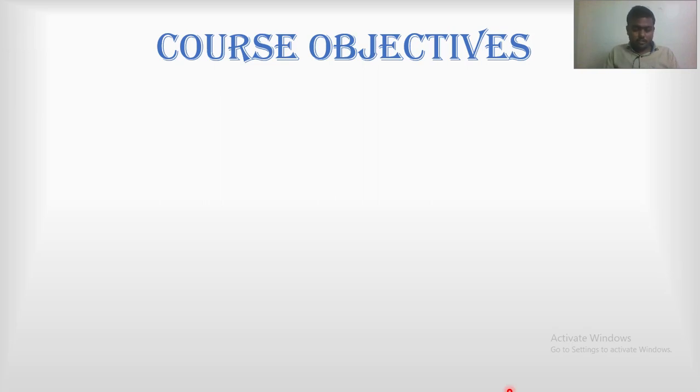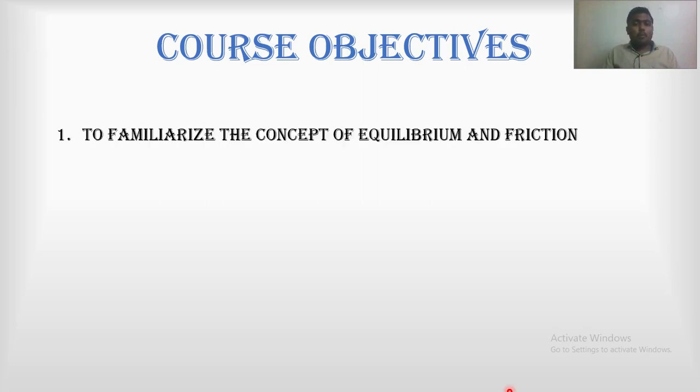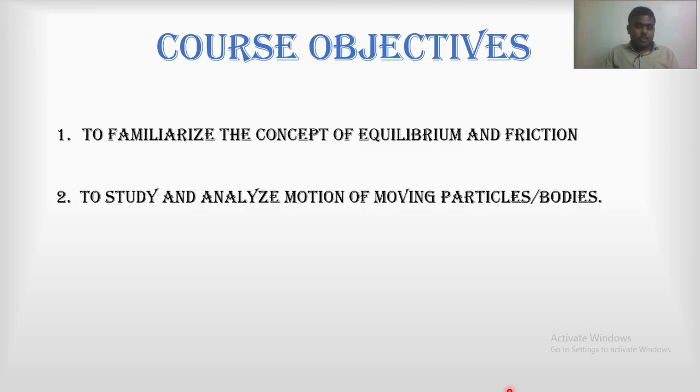Let's see it. The first one is to familiarize with the concept of equilibrium and friction. This objective is related to the first part, statics. We have to familiarize with the concept of equilibrium of rigid body and friction. And the second objective will be related to your dynamics part. Let's see it. To study and analyze the motion of moving particles and bodies. So it comes under dynamics, kinetics and kinematics both. So these are the two course objectives we are going to achieve at the end of this course.